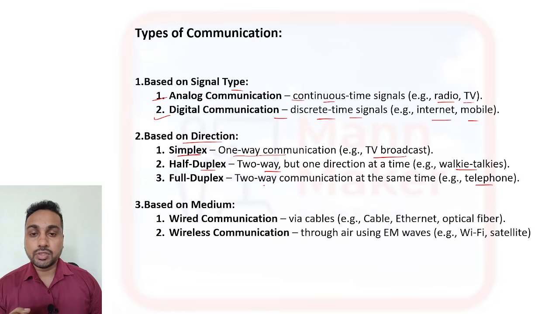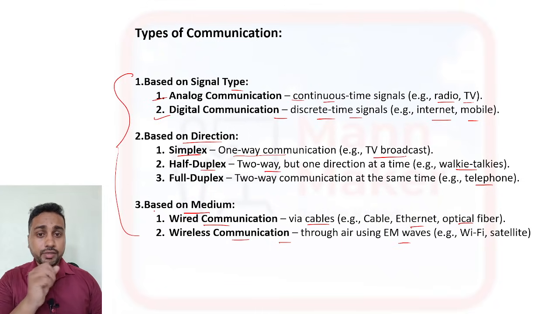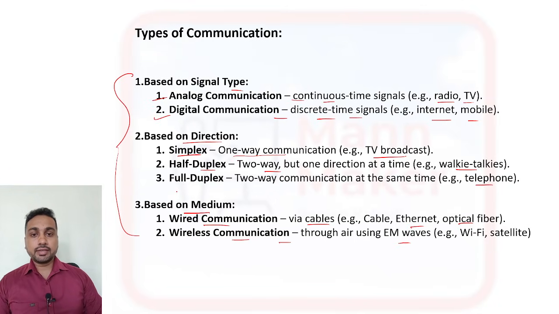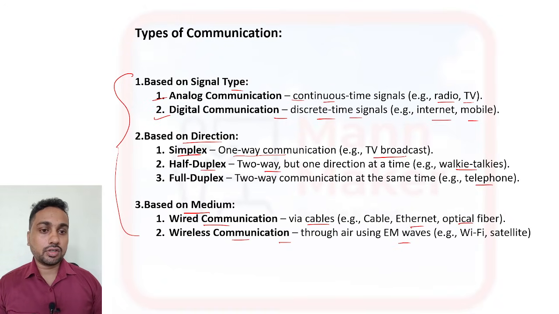So these are based on direction. Now based on medium or channel, we have two types of communication: wired communication and wireless communication. Wired communication is via cables, like coaxial cable, ethernet cable, and optical fiber. For wireless communication, it is through air using EM waves, like Wi-Fi or satellite communication. So these are the ways we exchange information, and this is how we can classify communication.